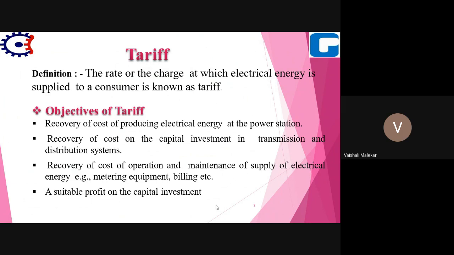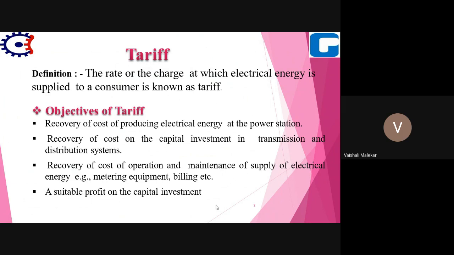Now, what are the objectives of tariff? If there is some rate for electrical energy, then what are the factors based on which this tariff is designed? The objectives of tariff are, first, the recovery of the cost of producing electrical energy at the power station.